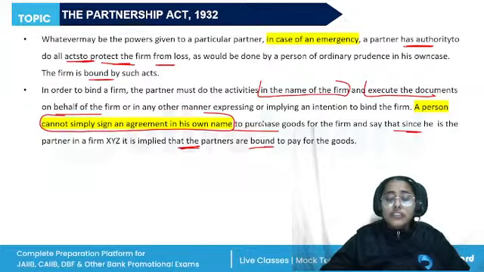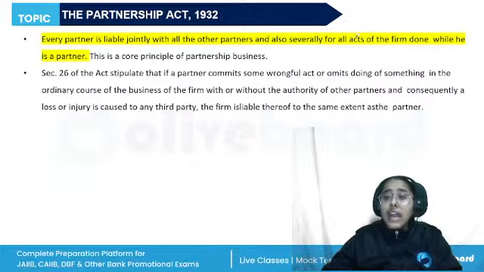If any action is to be binding on the firm, it is to be done in the name of the firm. Then what is the liability of a partner for acts of the firm? Every partner is liable jointly with all the other partners, and also severally, for all the acts which are done while he is a partner. This is a core principle of the partnership, right? So they are jointly liable.